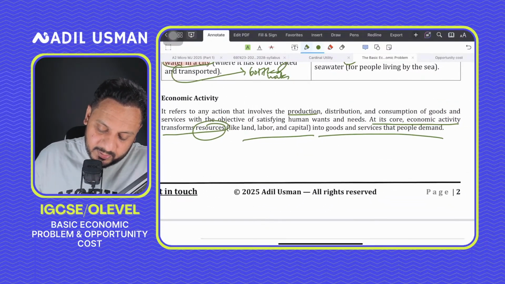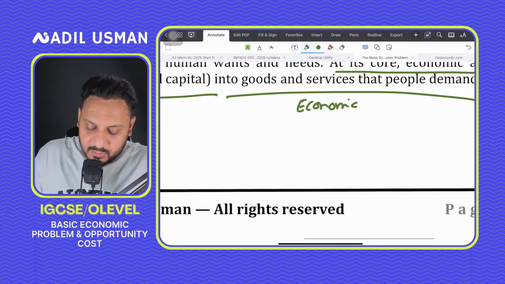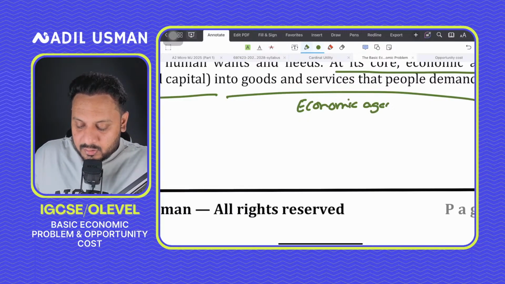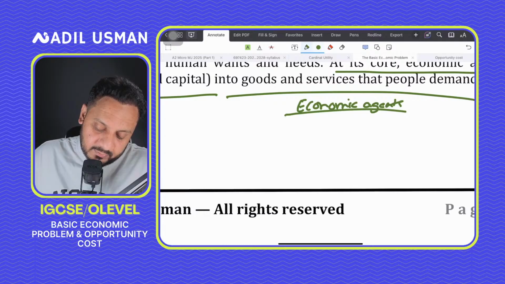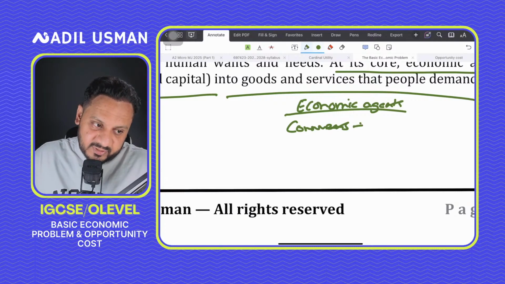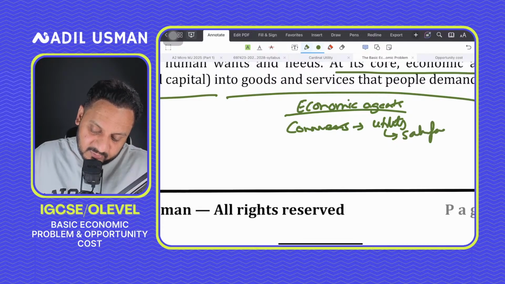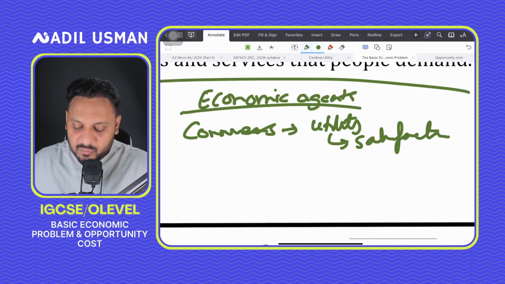Now, do remember these economic agents that I was talking about: consumers, or you can say simply households. So the objective of these consumers is to maximize utility. Utility in economics refers to satisfaction. So the objective of a consumer is to maximize satisfaction.